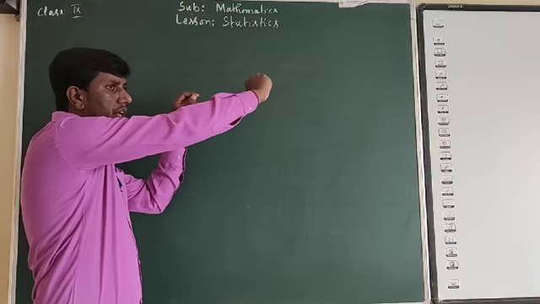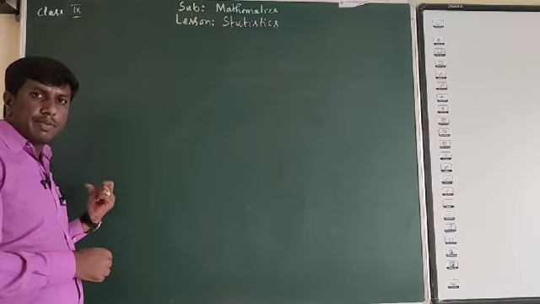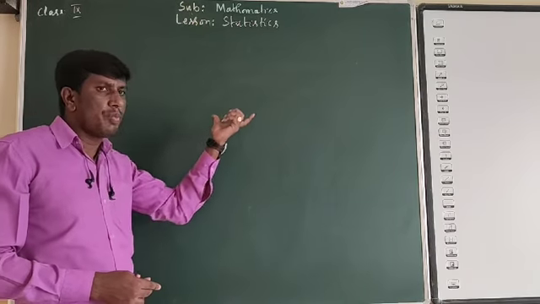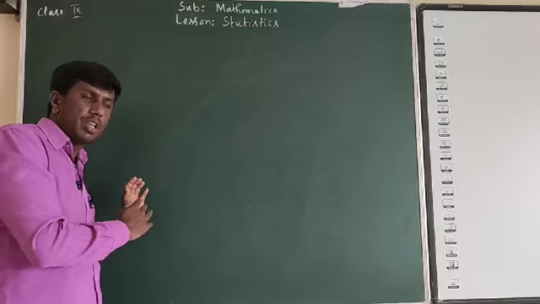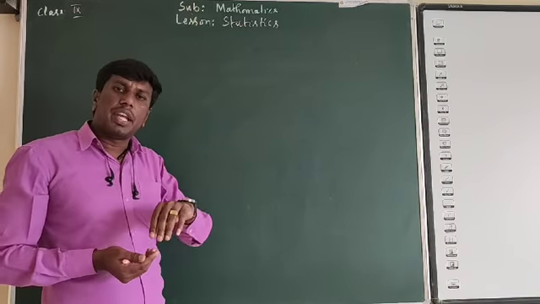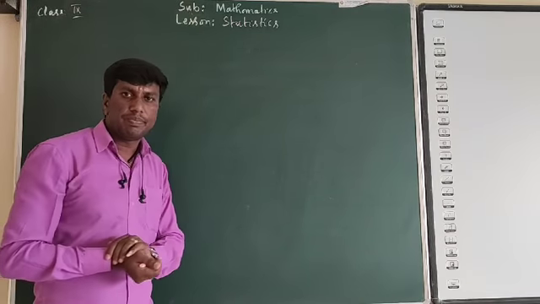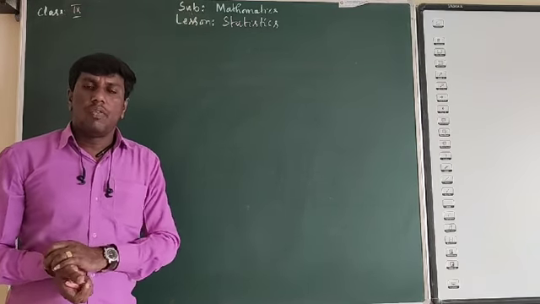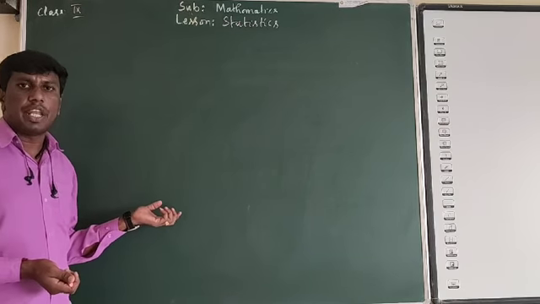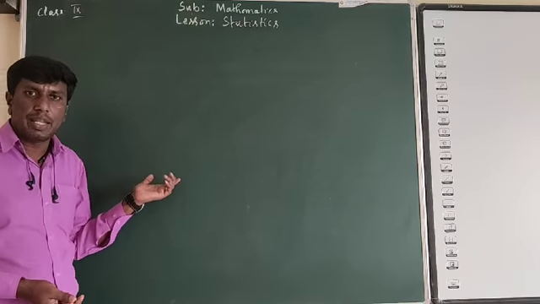Now, collecting that data, I need to arrange it either in ascending order or in descending order. Then I will come to know who scored less marks and who scored more marks, how many students scored this, how many passed, and how many failed. I can understand these if I organize the data. So how will I organize it? By using a frequency table, as we have done in class 8 using tally marks.